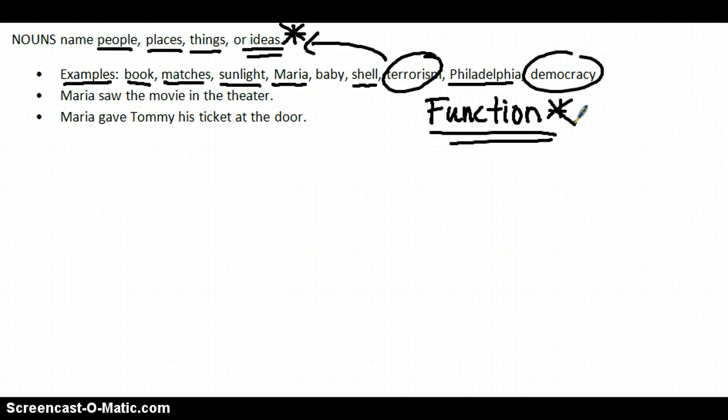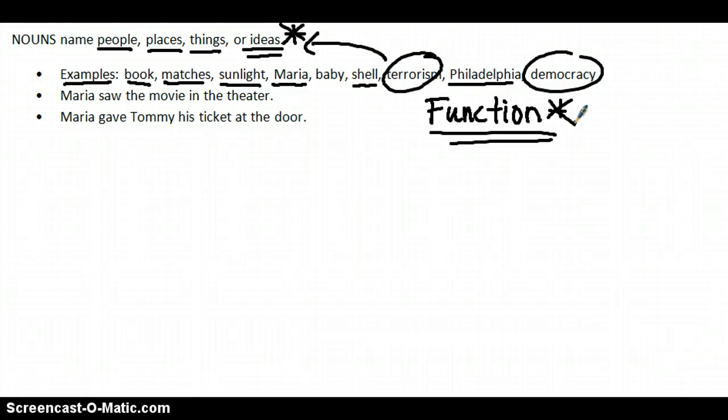So, I want to take a look at 2 basic examples here. Maria saw the movie in the theater, and Maria gave Tommy his ticket at the door. Now, we can probably already tell that there are some people in these sentences, and remember, people are nouns. So Maria and Tommy are both nouns. But let's take a look at how they function, okay? It's a separate thing. Let's look at the first sentence.